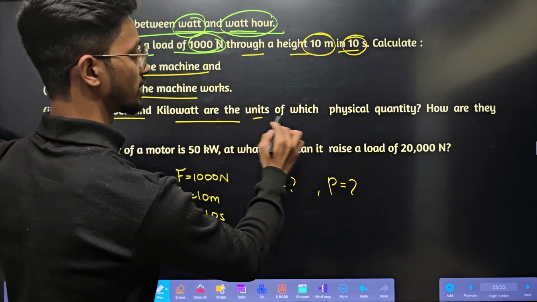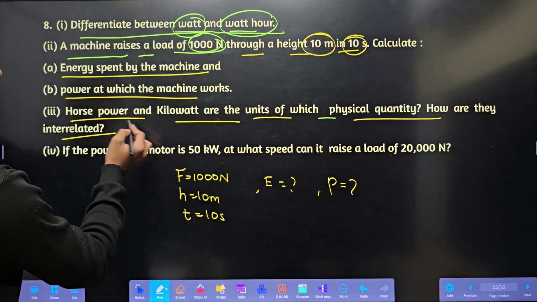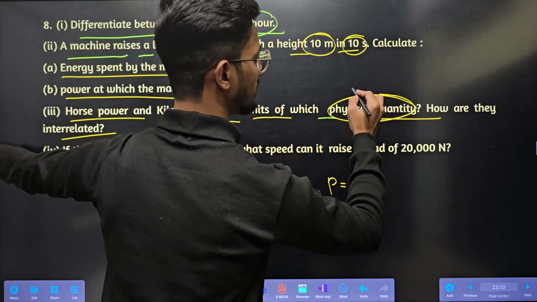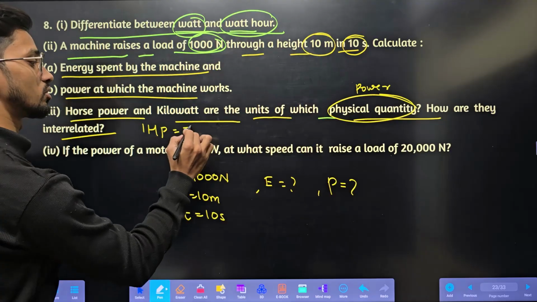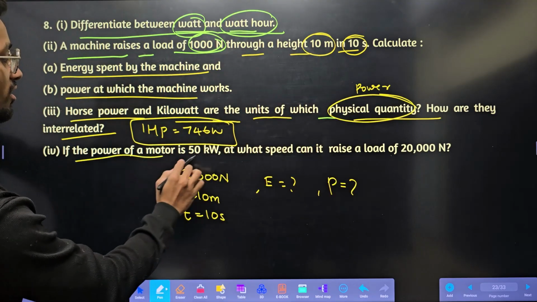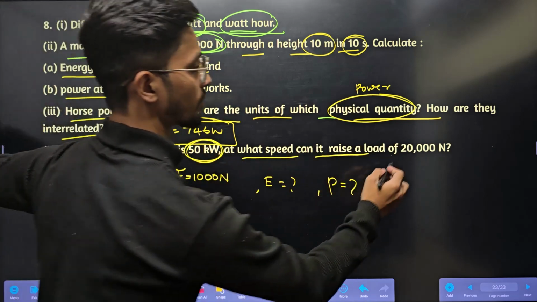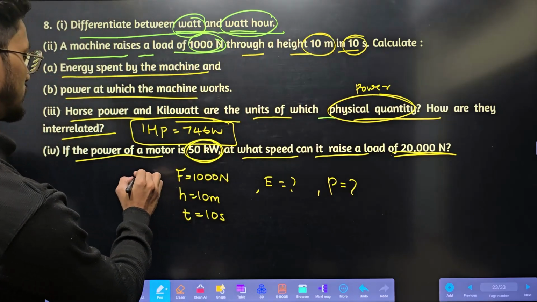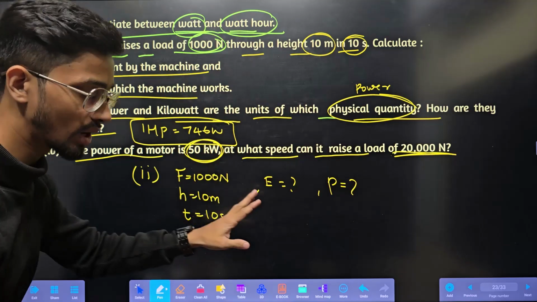Horsepower and kilowatt are the units of which physical quantity? They are the units of power. How are they related? 1 horsepower is equal to 746 watt. Next, if the power of a motor is 50 kilowatt, at what speed can it raise a load of 20,000 Newton?